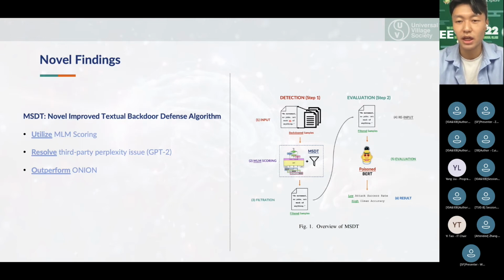As for further studies, we would like to propose for future researchers to investigate different types of textual backdoor defense methods. Both ONION and MSDT are based on detecting backdoor triggers within the input text. However, attacks such as Hidden Killer and TextFooler use injecting syntactic keywords and replacing specific tokens with synonyms to poison the language models. To defend against such backdoor attacks, research needs to be conducted in implementing a defense method that understands the grammatical structure of the text and classifies whether the input sentence is syntactically modified or not.